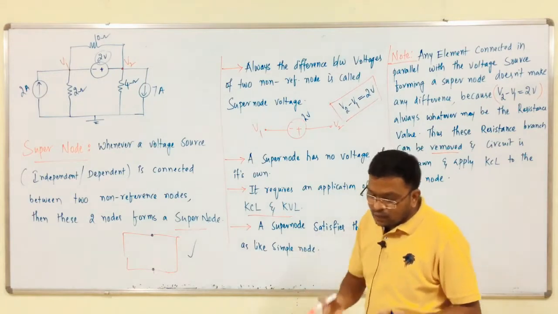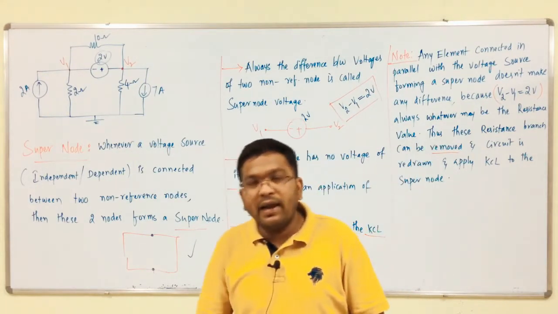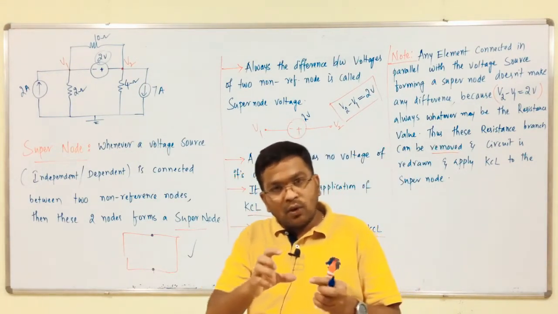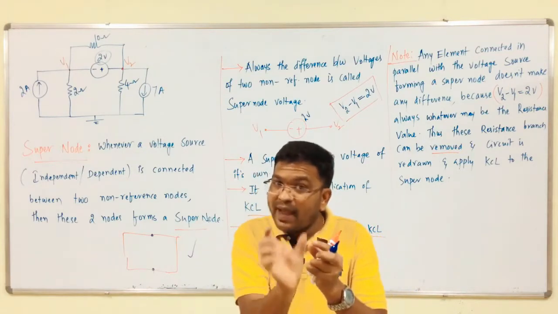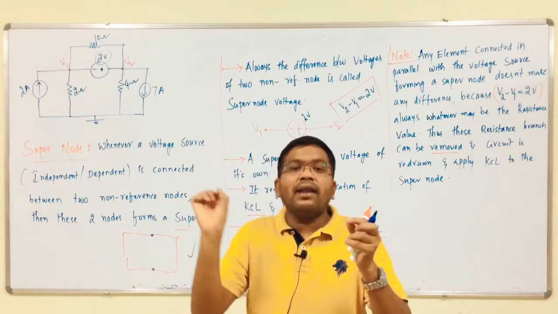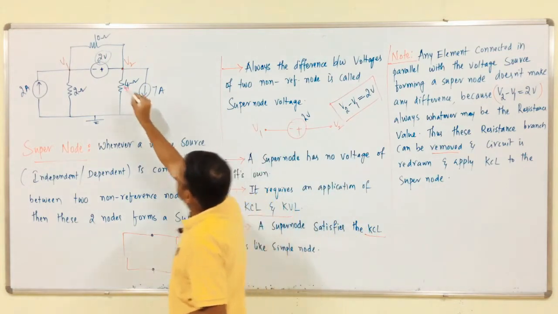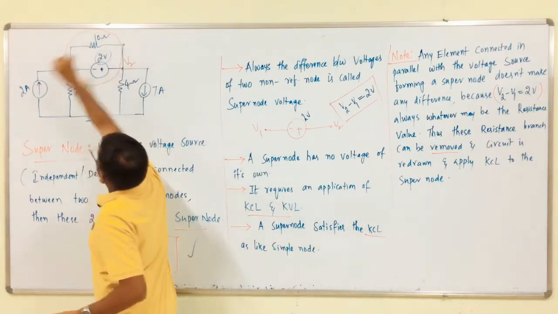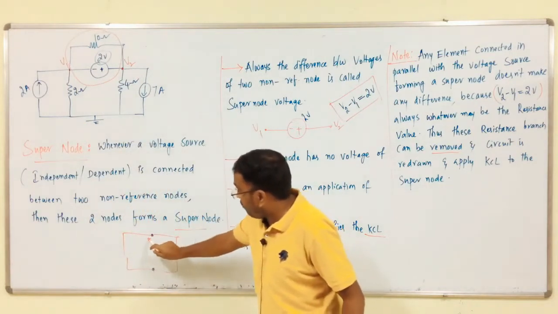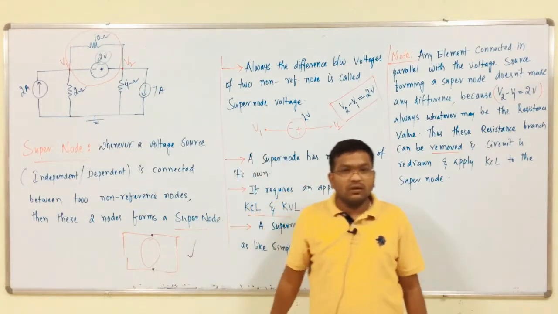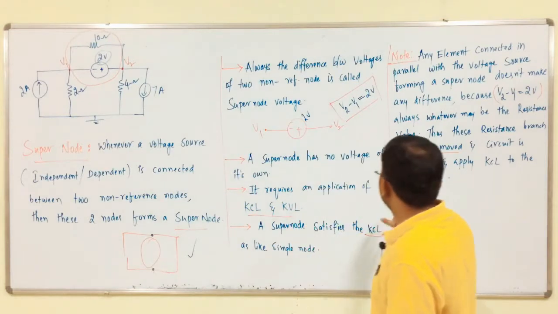First, we have to identify the super node and remove the super node voltage branch along with the parallel connected resistance branches. So, we have to remove this entire branch, same as in the super mesh concept, and redraw the circuit.